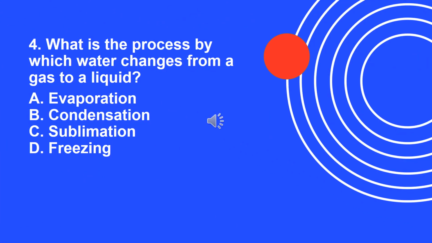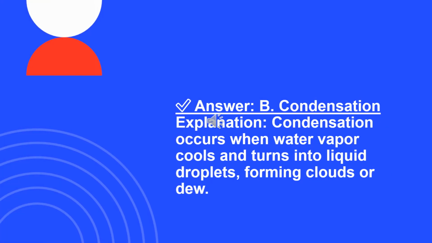Question number 4. What is the process by which water changes from a gas to a liquid? A. Evaporation. B. Condensation. C. Sublimation. D. Freezing. The correct answer is letter B.